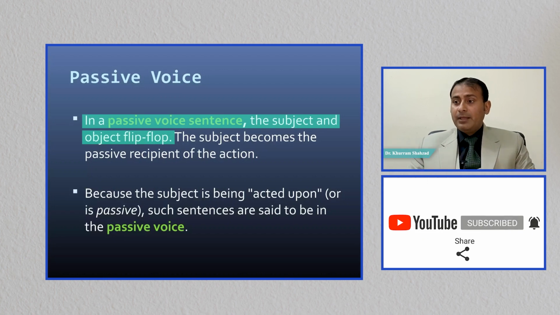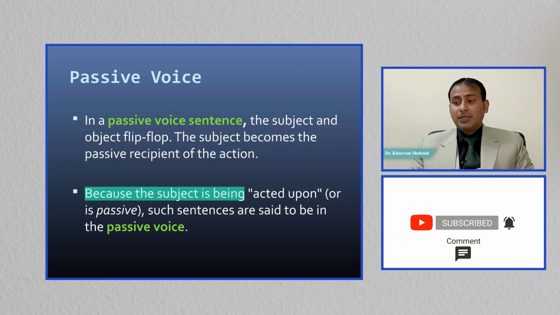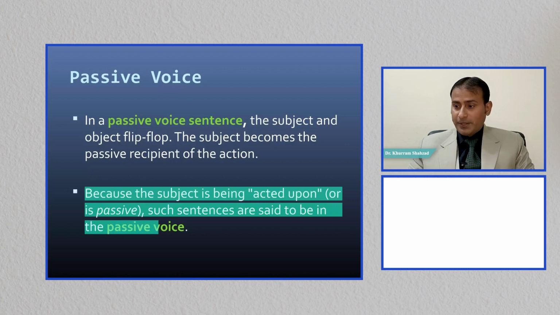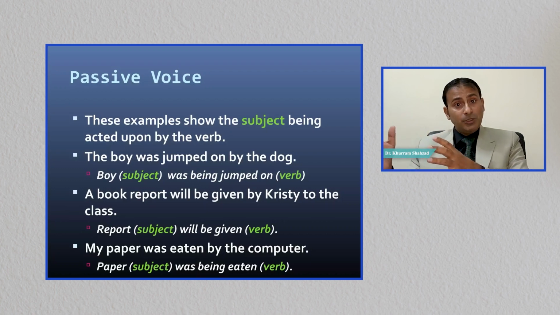The subject becomes the passive recipient of the action in a passive voice sentence. Because the subject is being acted upon, or is passive, such sentences are said to be in the passive voice. These examples show the subject being acted upon by the verb. The boy was jumped on by the dog. So boy here is the subject. Usually, in fact, boy was the object in active voice, when we said the dog jumped onto the boy.